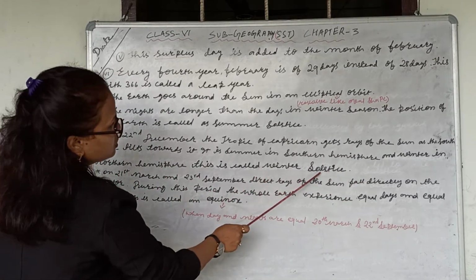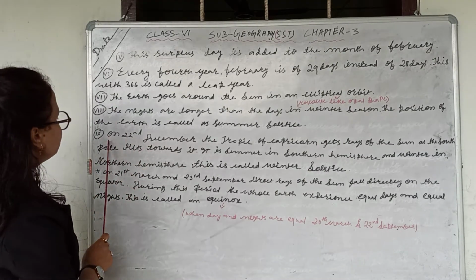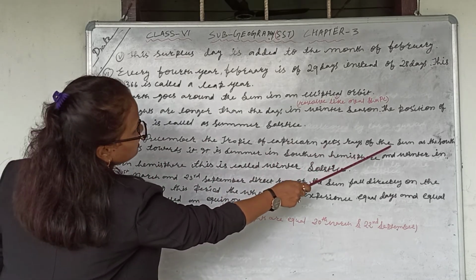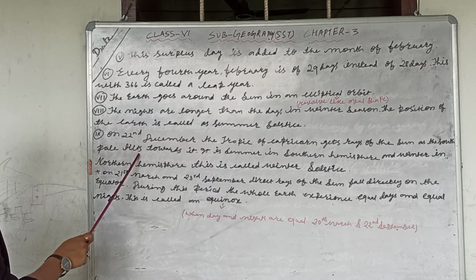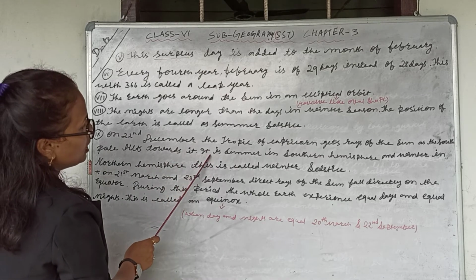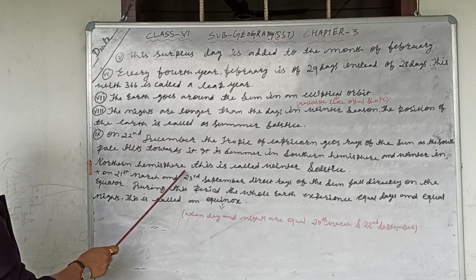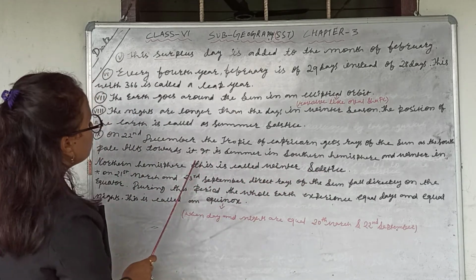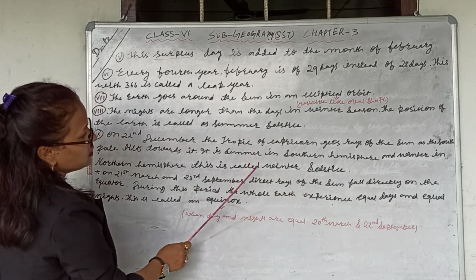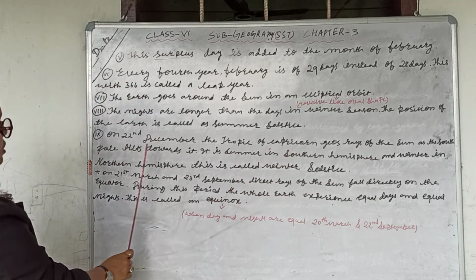This is called winter solstice. So this area is getting more sun rays in comparison, and because of this, winter solstice is going on in the northern area.